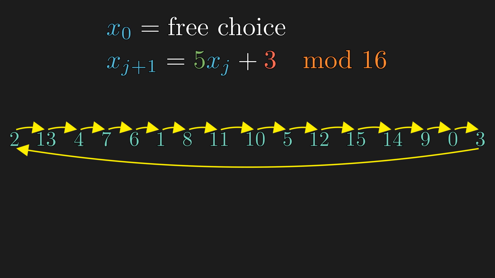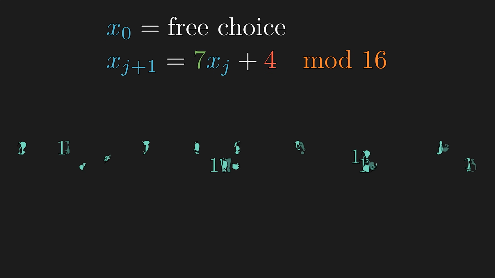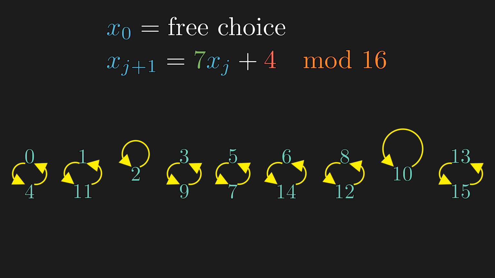We are free to choose whatever number we start with, which we call the seed value. Now, if we change the multiplier to 7 and the increment to 4, then it gets horribly predictable, and some cycles even have a period length of 1. So it's important to choose good values of a and b for a given modulo m, and this is called the linear congruential generator.